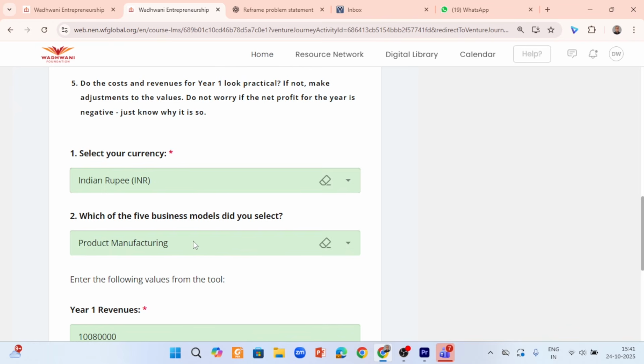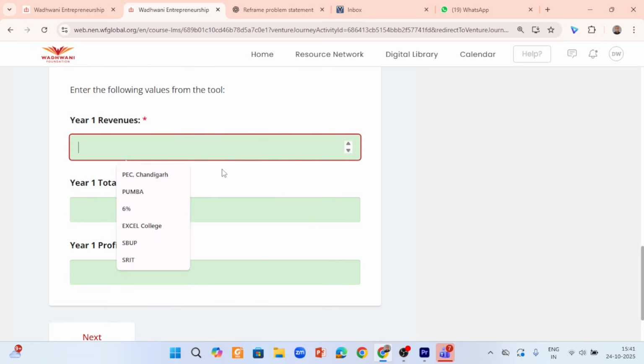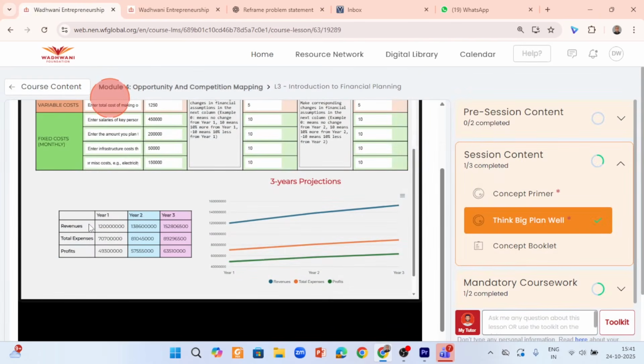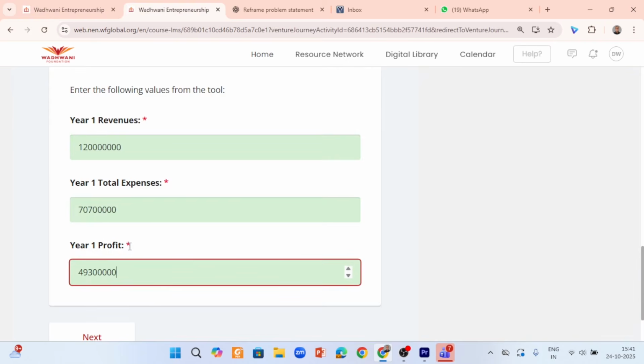Now remember, these are values that you need to enter from the tool, right? For year 1 revenue, we have to enter from the tool. So go back to this tool, see the year 1 revenue over here, copy it and paste it here. Go to year 1 total expenses, copy it from here and paste it here. Year 1 profit, copy it from here and paste it here.